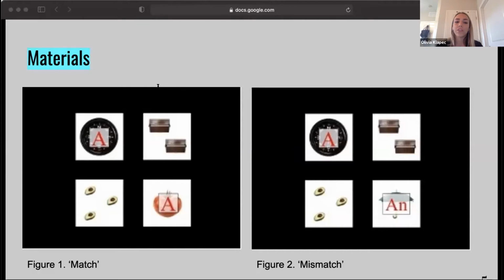For example, the woman reached for a compass. Here, this could have also been the competitor, tomato. In figure 2, we see a mismatch display in which the target word begins with a consonant and the competitor begins with a vowel. Here, the indefinite article of the sentence would be a, different from if the target were the competitor, which would be preceded by an. So if you heard the same sentence, the woman reached for a compass, before hearing compass, you already would anticipate it to be that picture based on the article. So based on our hypothesis of the anticipatory effect, this should prompt the participants to glance at the target picture after hearing the article and before hearing the target noun.